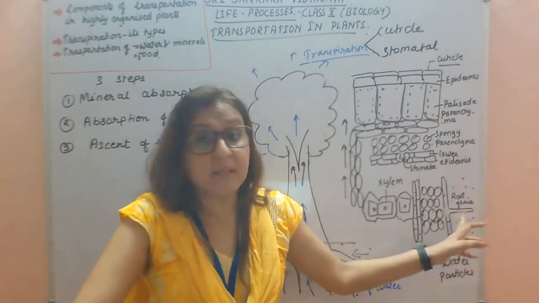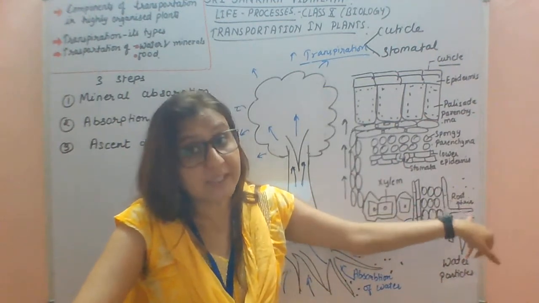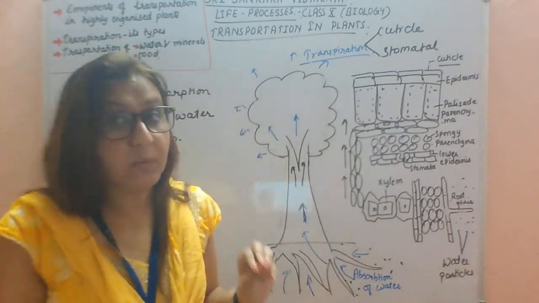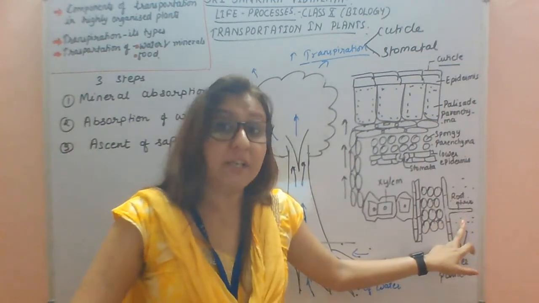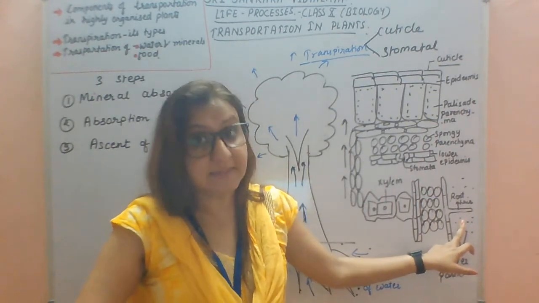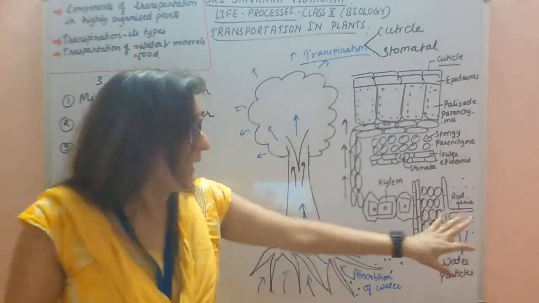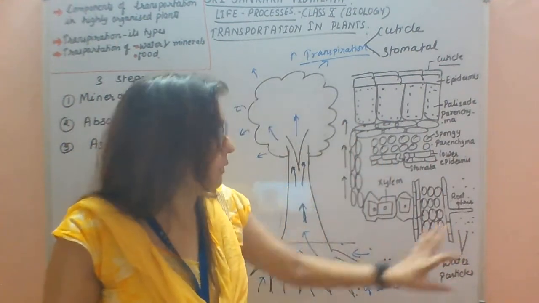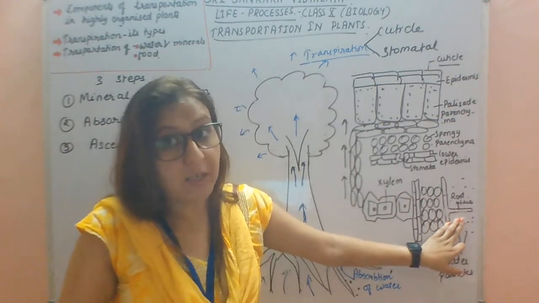Now the minerals also get inside the root, but the minerals get inside the root by active transport. Active transport means expenditure of energy is needed for absorbing the minerals from the soil. That in detail you will study in the higher classes. Now you just get to know that root hairs are responsible for absorbing water and minerals from the soil.